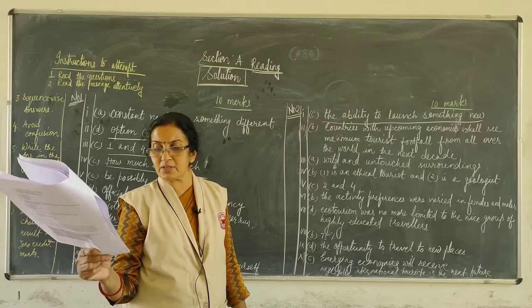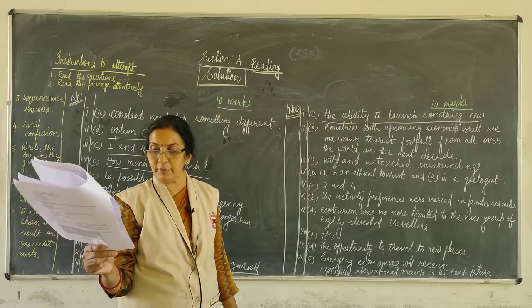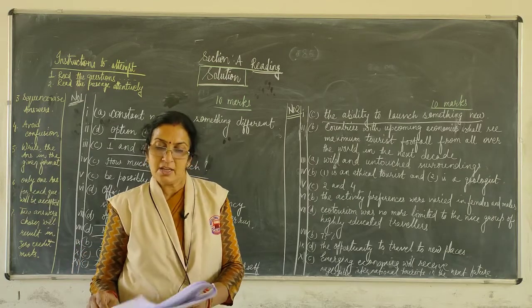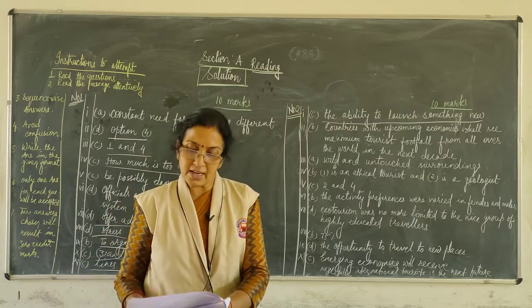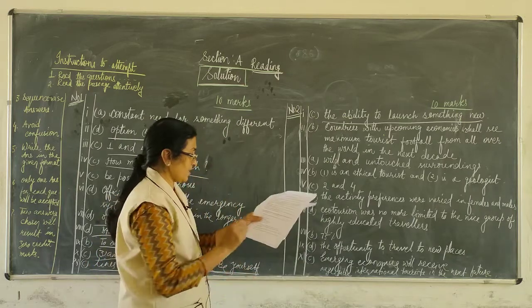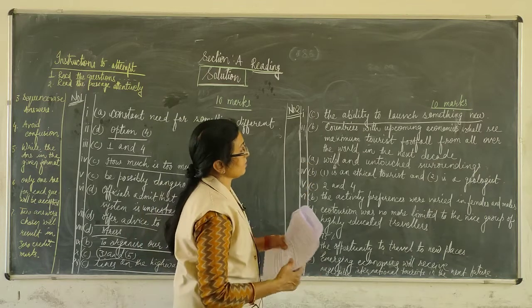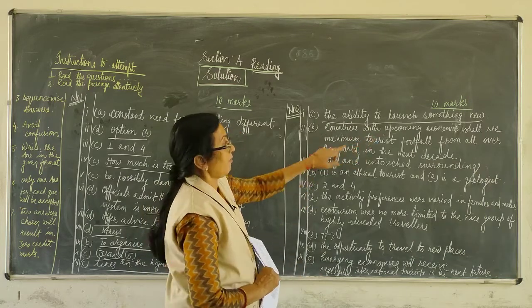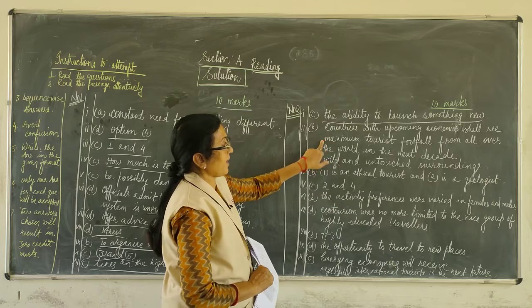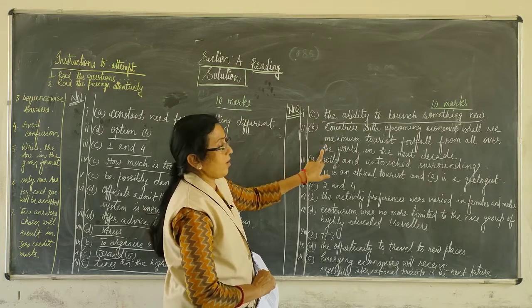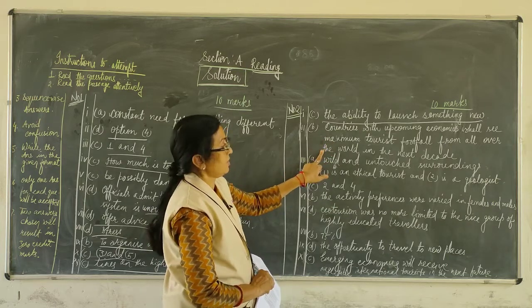A large number of international tourists in 2030 will be from developing countries. So this way 4 options are given and the correct option is the second one. Countries with upcoming economies shall see maximum tourist footfall from all over the world in the next decade.